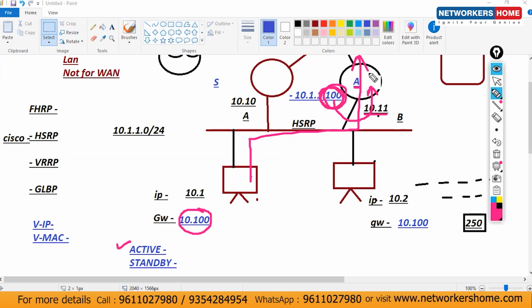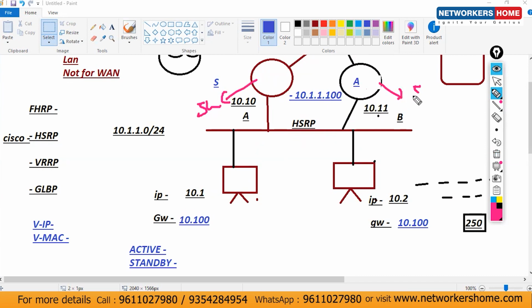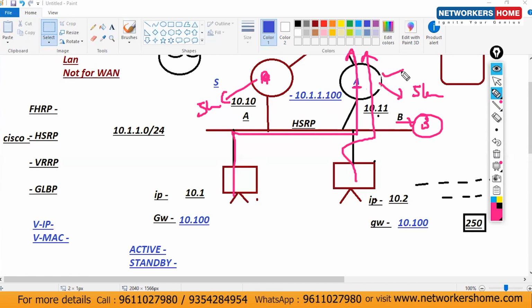After that, in HSRP, VRRP, there are so many features like preemption, load balancing, and all. Because let's consider that right now, guys, I have spent 5 lakh rupees on this router, and for the backup, I have spent 5 lakh rupees on this one. Okay, and right now this is my active router. My whole traffic is going via this router only. From last 3 years, this router is working fine. Okay, no failover, nothing happened there.